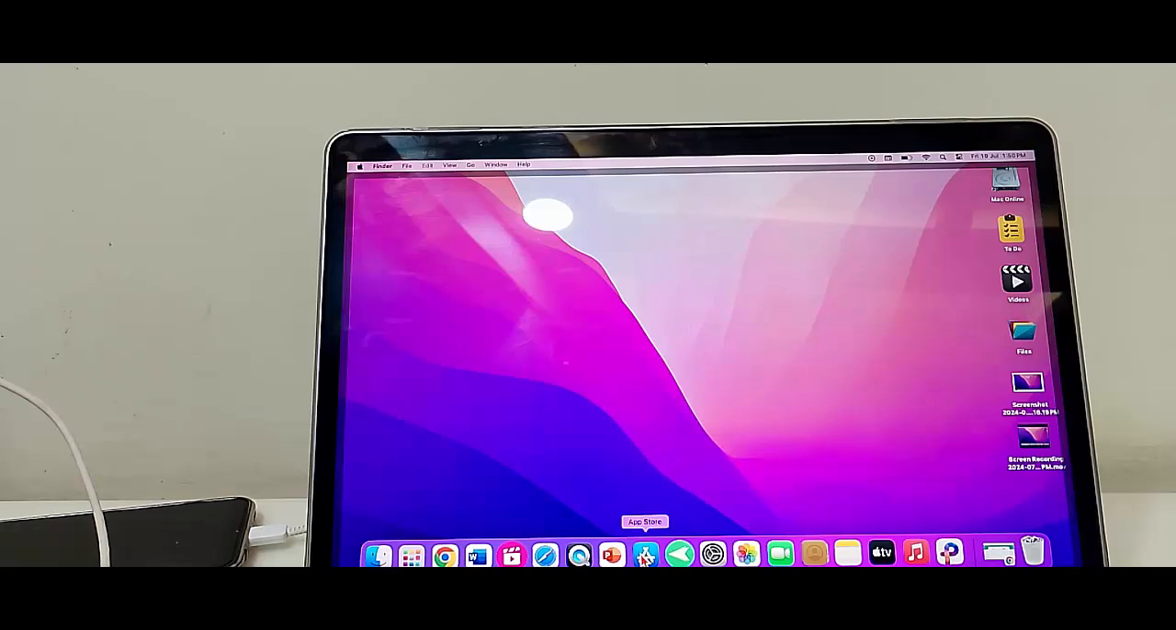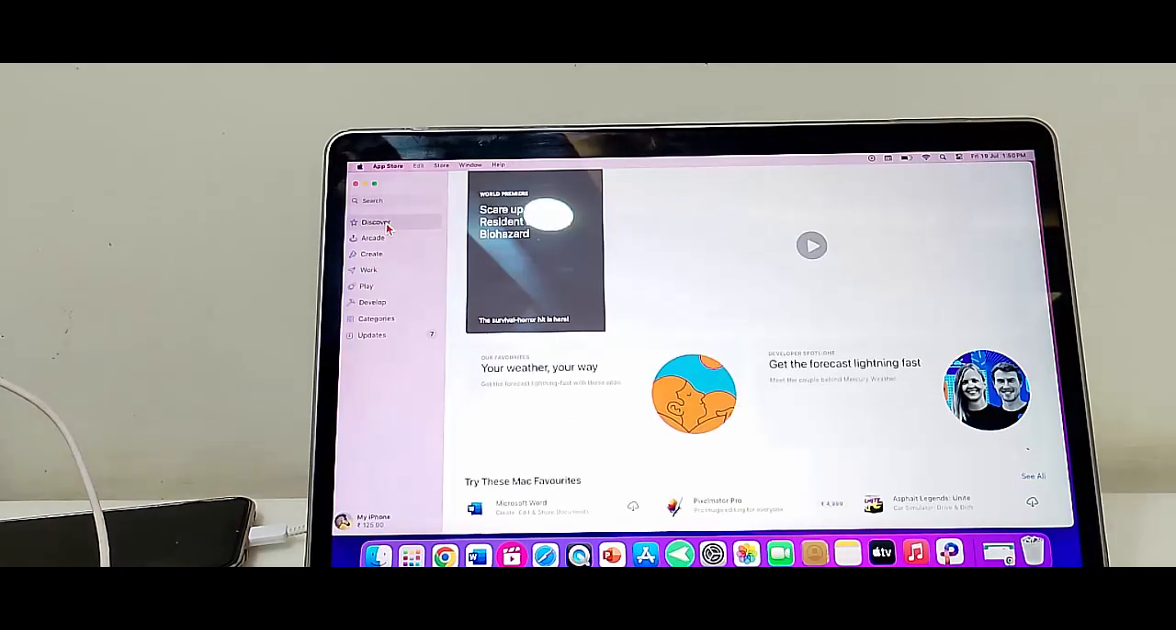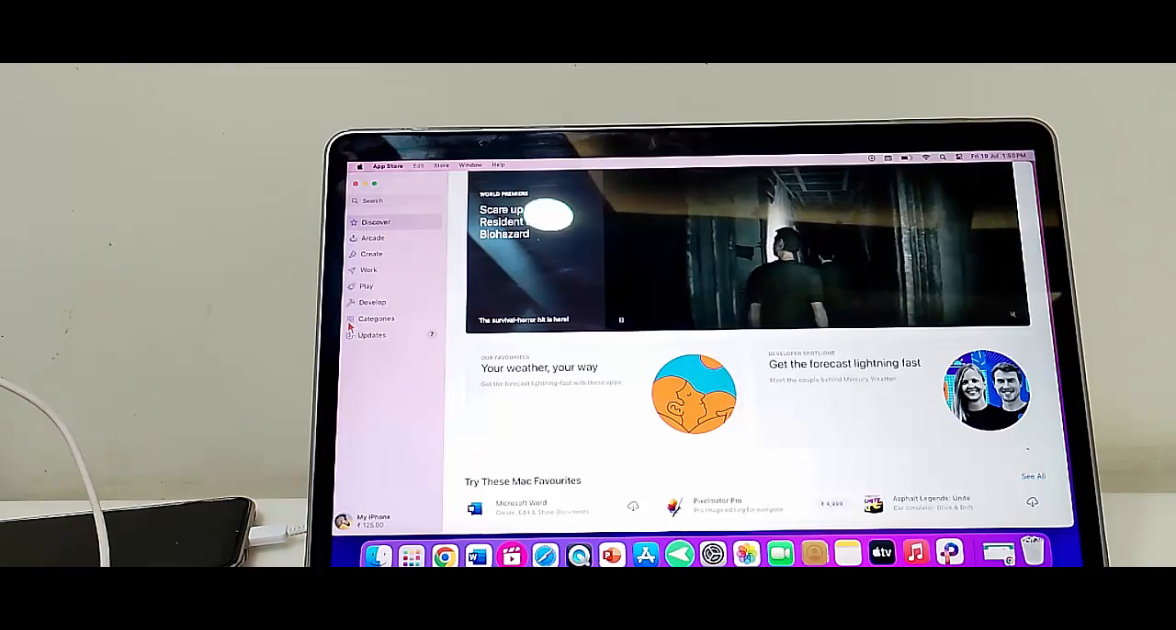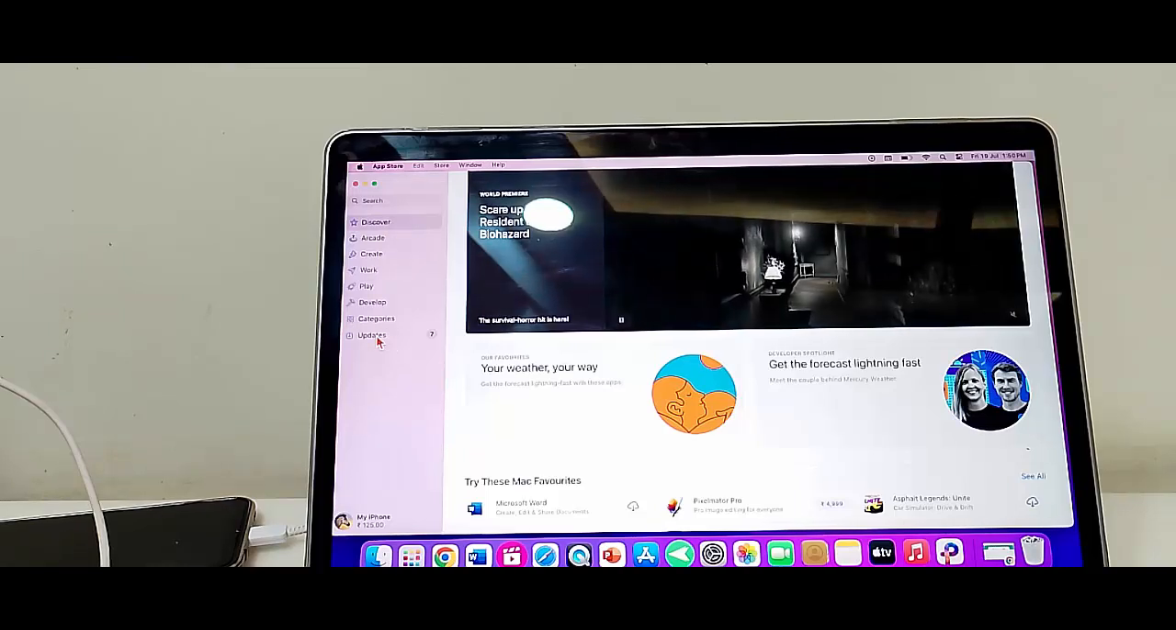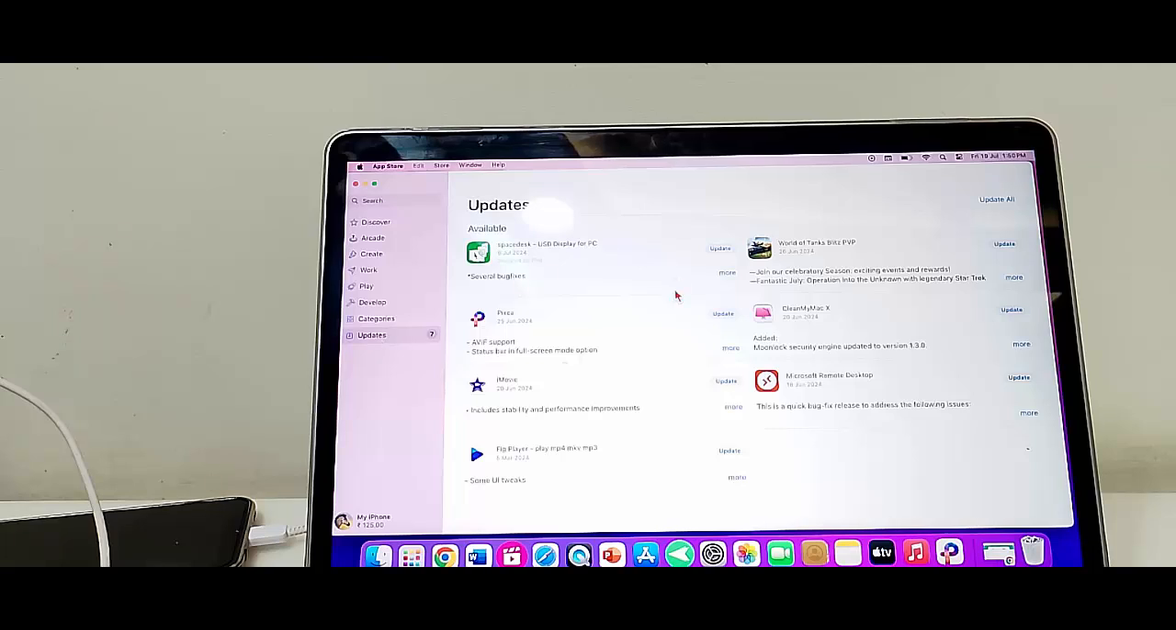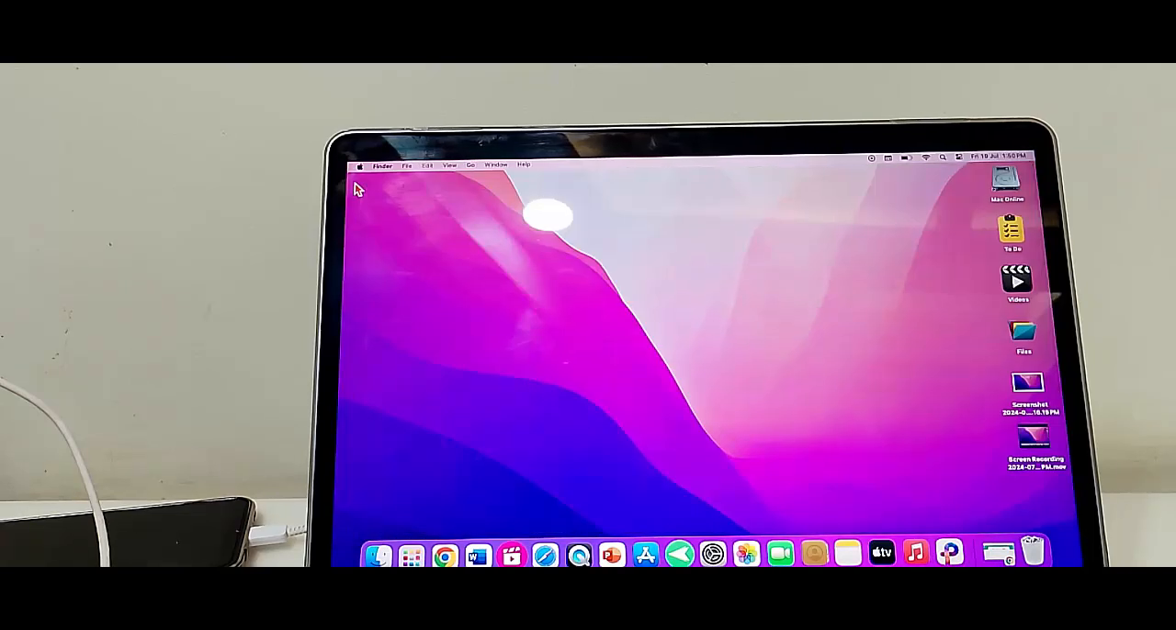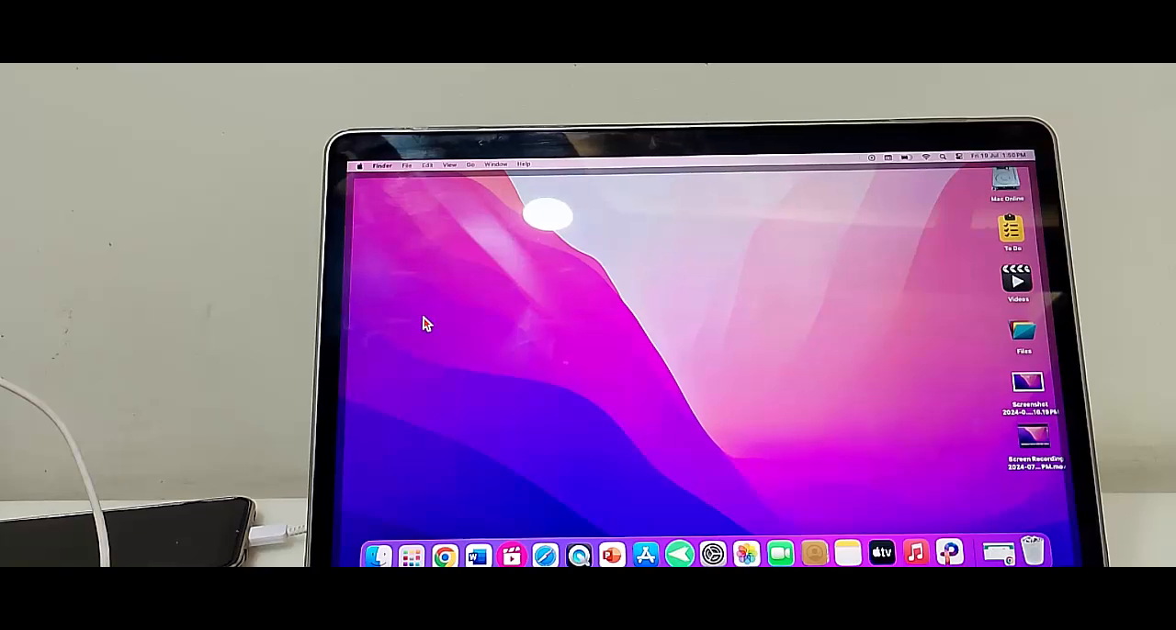So for this, guys, open the App Store and now select here updates. Check here, guys, the iMessage update option. If an update is available, you update the app and after this once again restart your device and try. Hopefully, guys, this time it will fix your problem.